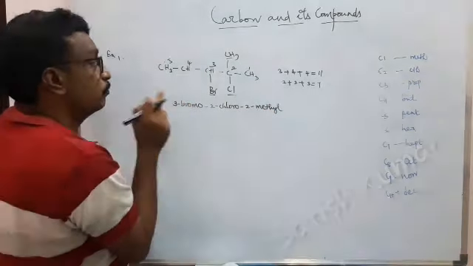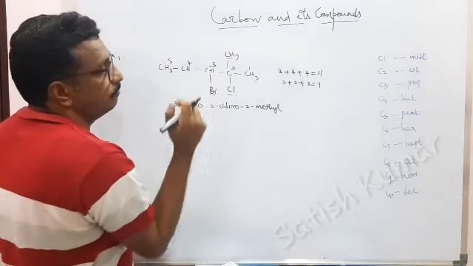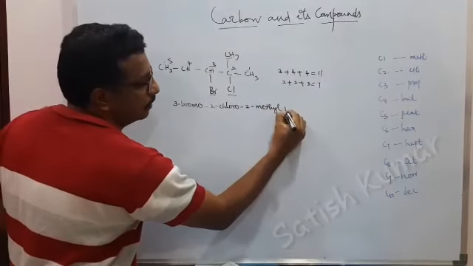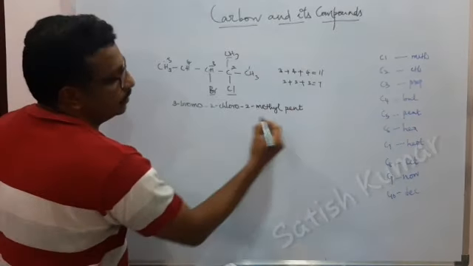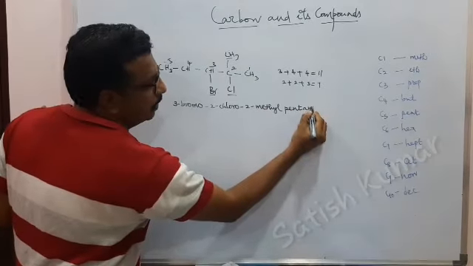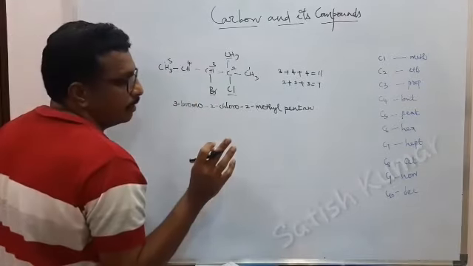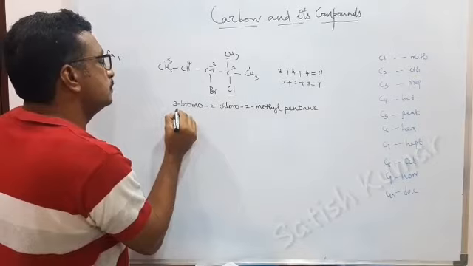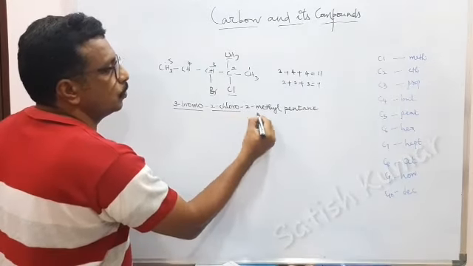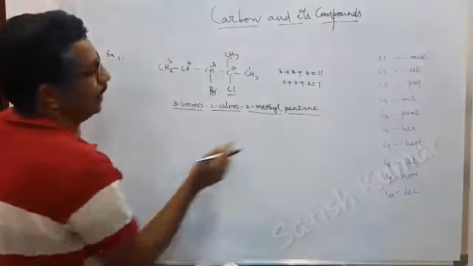And we have to write the word root. 1, 2, 3, 4, 5 means that you have pent. After that, all are single bonds, that's why AN. And this is just a hydrocarbon, so it is E. Finally, this becomes 3-bromo-2-chloro-2-methylpentane.